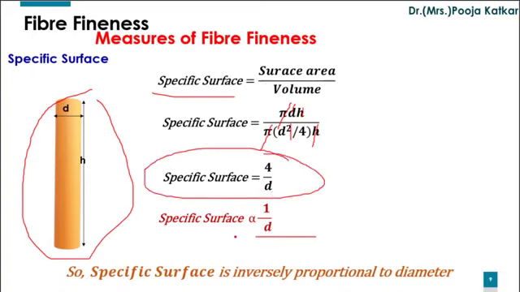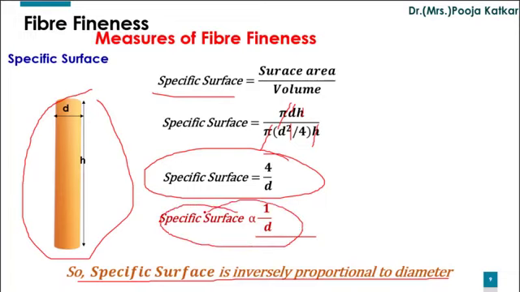Thus, specific surface is inversely proportional to diameter of the fiber. As we go on decreasing diameter of the fiber, as fiber becomes fine, we get increase in specific surface. So this is the specific relation between the specific surface and diameter, and hence we can consider specific surface as one of the measures of fiber fineness.